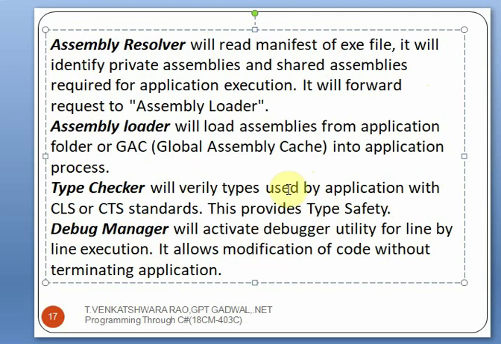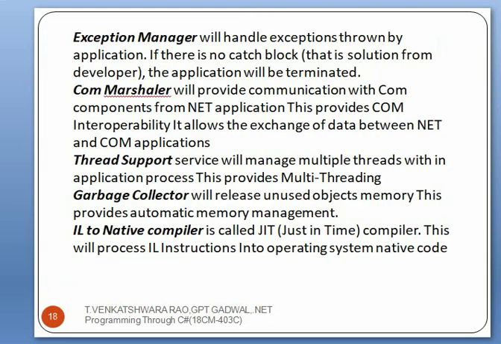And the next one is the debug manager. This will activate the debugger utility for line by line execution. The debug manager executes the programs line by line, and also it allows modification of code without terminating the applications. And the next block is the exception manager. This will handle the exceptions that are thrown by the application. If there is no catch block, the application will be terminated. The main task of the exception manager is that it manages the exceptions. Exceptions are the errors that occur during execution of the program.